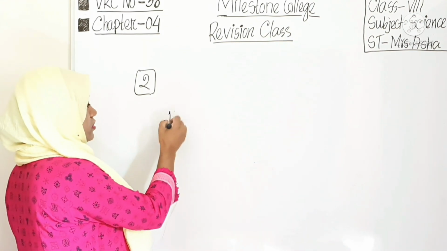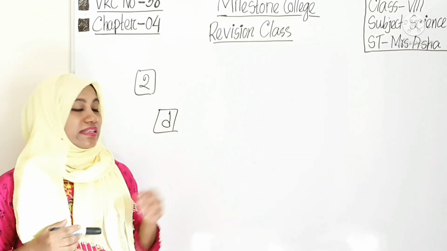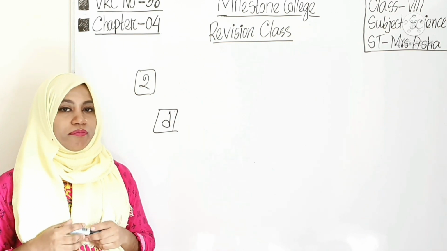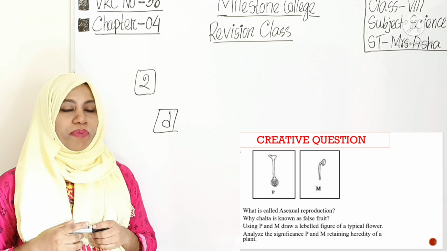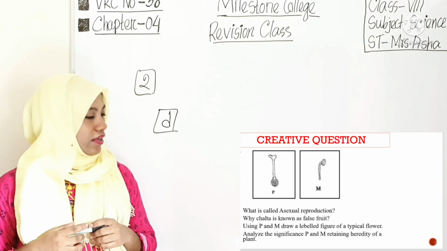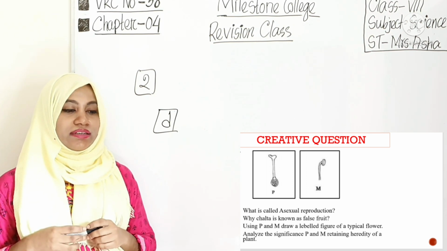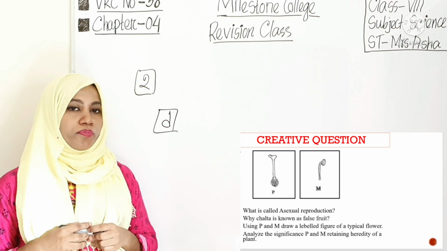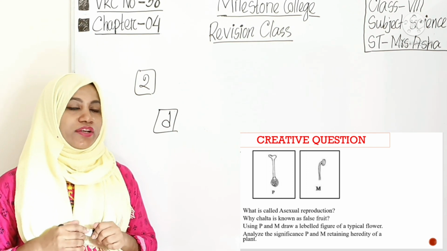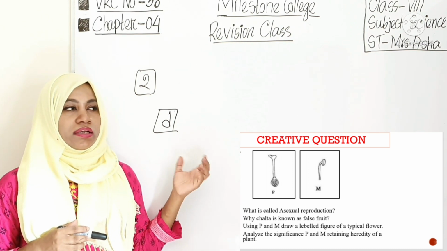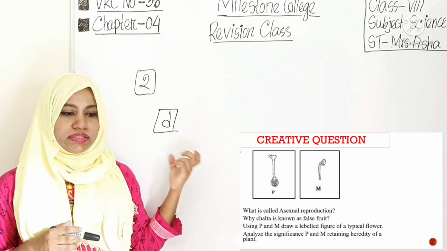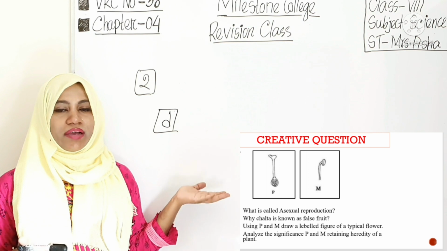My dear students, analyze the significance of P and M in retaining the heredity of a plant. Okay, analyze the significance of P and M in retaining heredity of plants. So you have to write what is retaining heredity, how it happened.